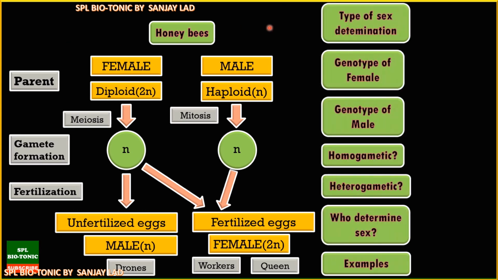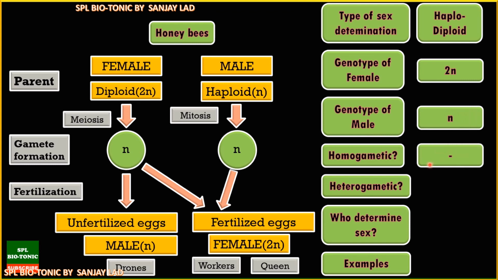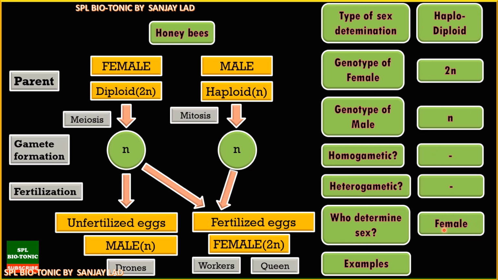Now what are the questions we are going to ask here? So type of sex determination is haplodiploid type. Now genotype of female is diploid whereas male is haploid. So who is homogametic here? Actually both are homogametic because both contain haploid number of chromosomes. And who determines the sex? Actually the female determines the sex by laying unfertilized eggs and fertilized eggs, and the example found is in honeybees. So students, I hope you are understanding all the three examples, that is in humans, in birds and in honeybees.